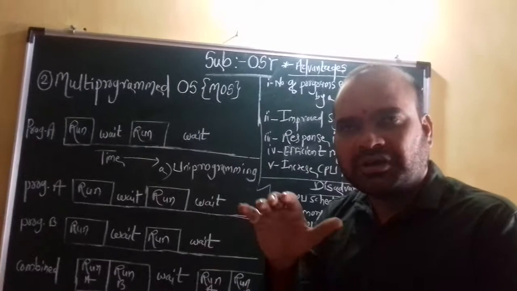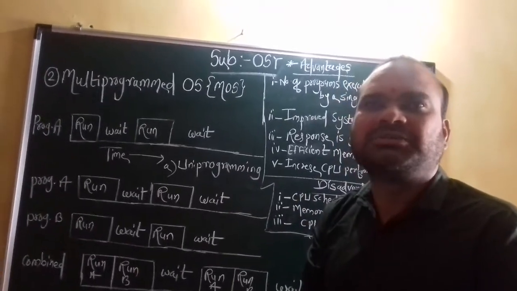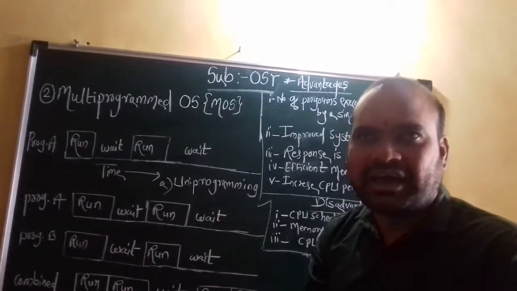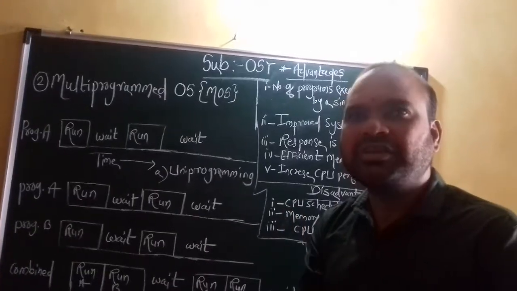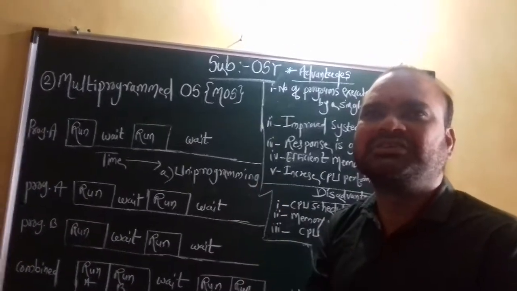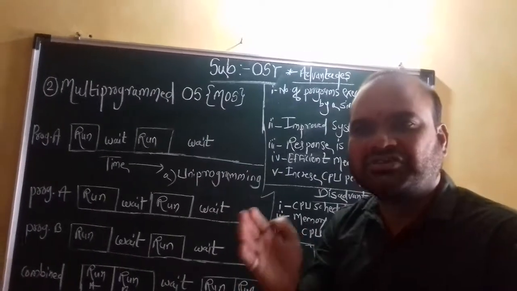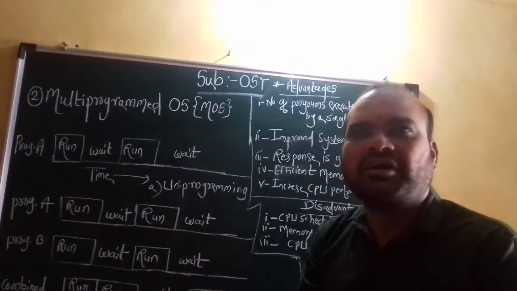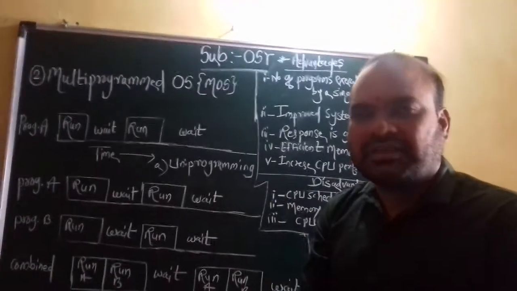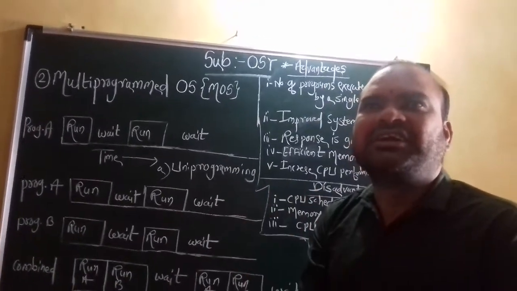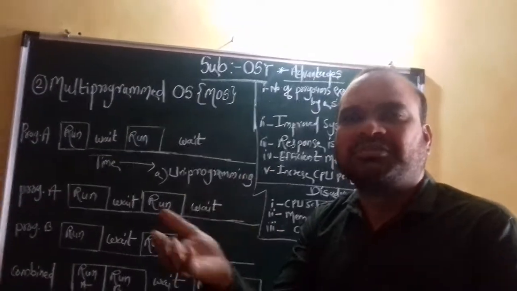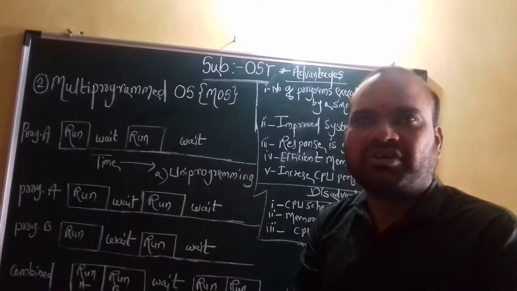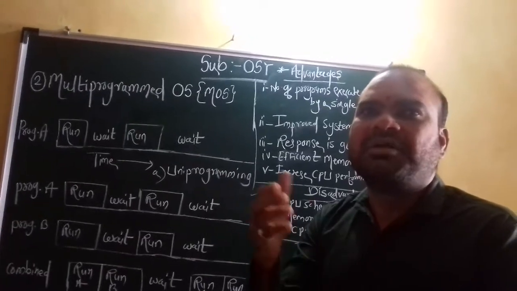Okay. Now in that case, the processor focuses on a number of jobs or a number of programs. When the programs are inserted in the machine, the CPU focuses on the first job, then the second job, then the third job, then the fourth job, then the fifth job, on a priority basis. That is exactly the condition of a multi-program operating system. In that case, CPU utilization is very fast and memory management is efficient.